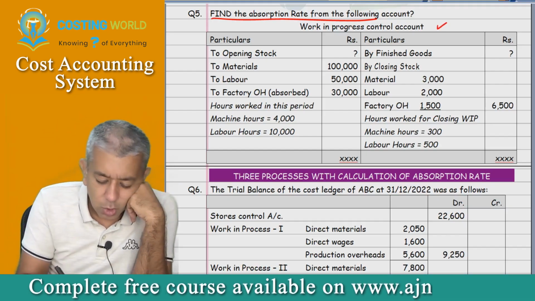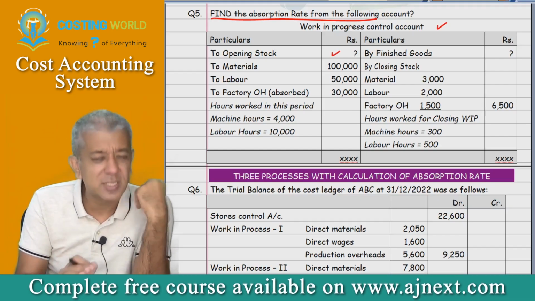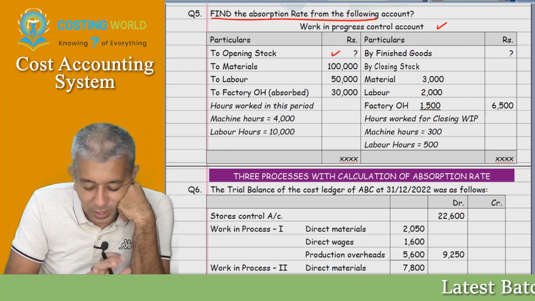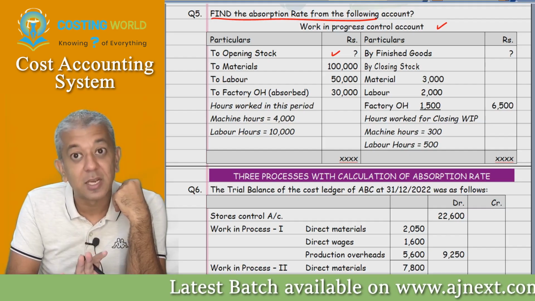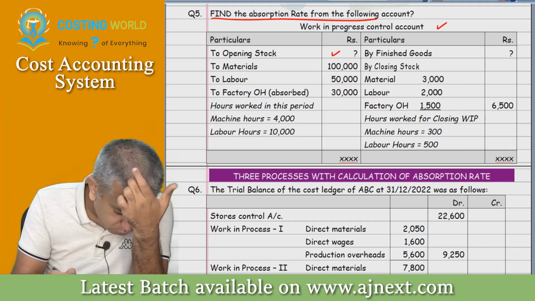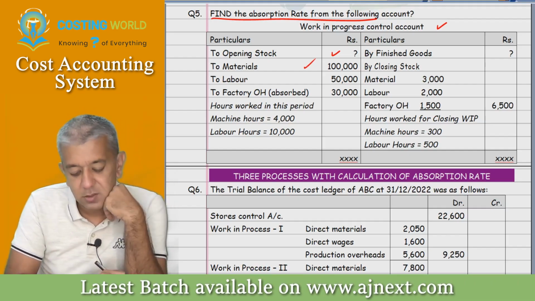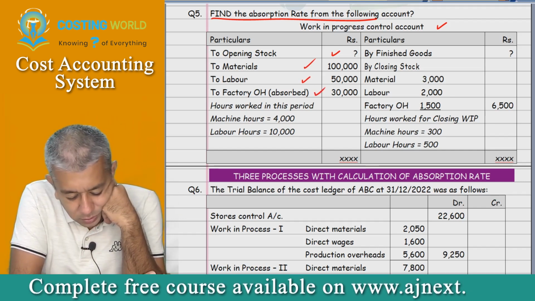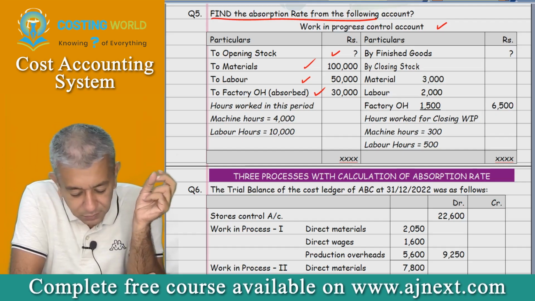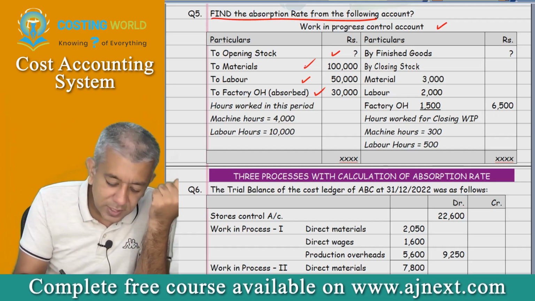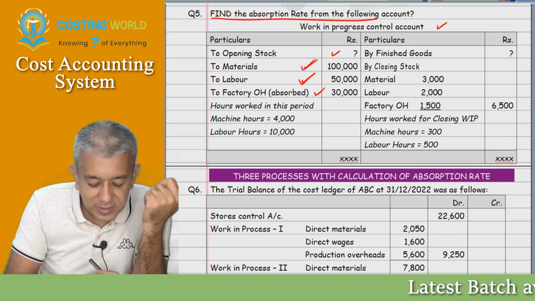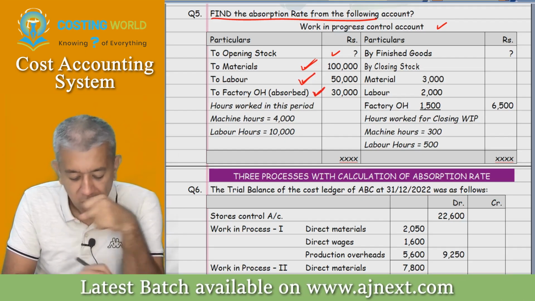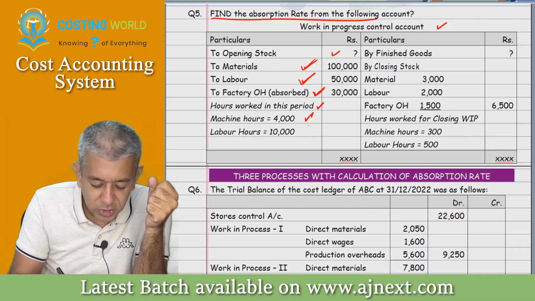WIP account, opening stock not interested. This is my made question, so my formatting will be all useless. I'm only trying to give you the data that is required. So opening stock question mark, materials 1 lakh, labor 50,000, overheads 30,000. These are overheads absorbed. So this period's material cost is 1 lakh, this period's labor cost is 50,000, this period's factory overheads is this. Hours worked in this period: machine hours, labor hours.